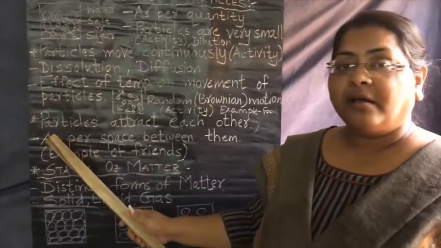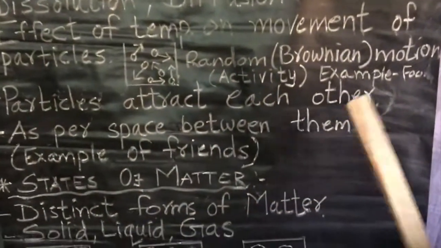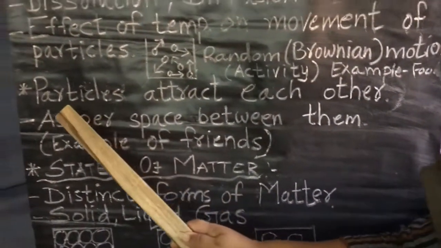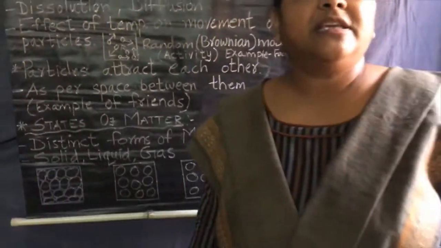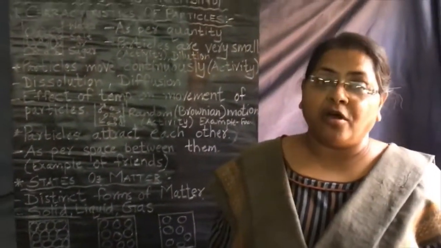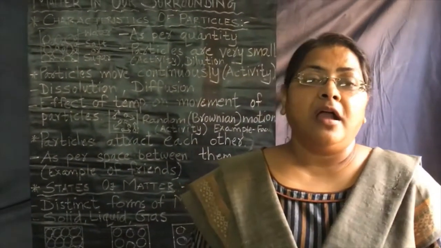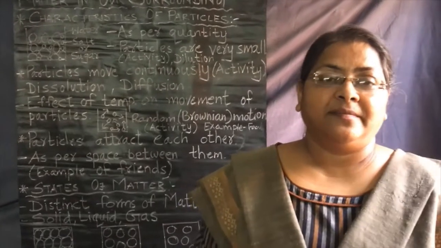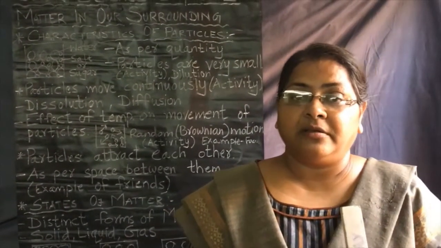Now, one more characteristic: particles attract each other. Yes, particles attract each other. This is the characteristic of particles of matter. Because if the particles did not attract each other, then how would matter exist? Each particle of matter is attracting each other.